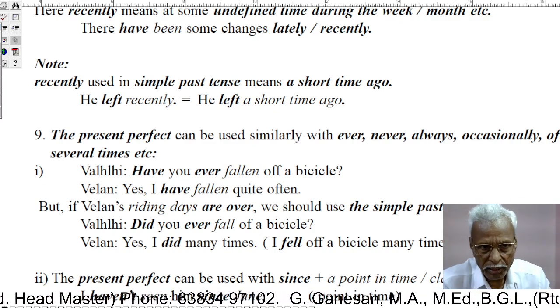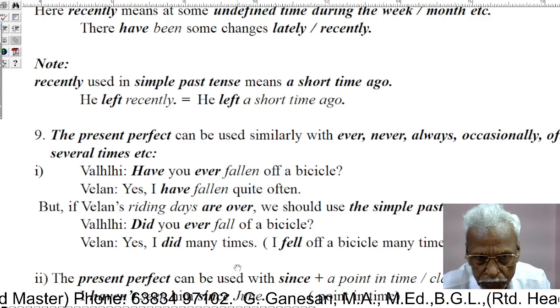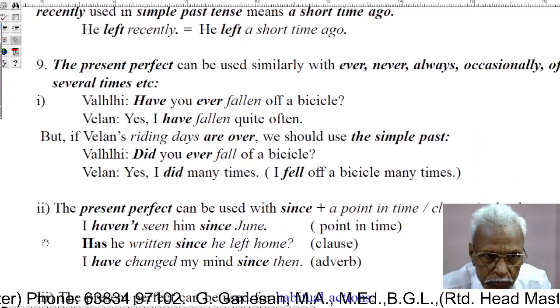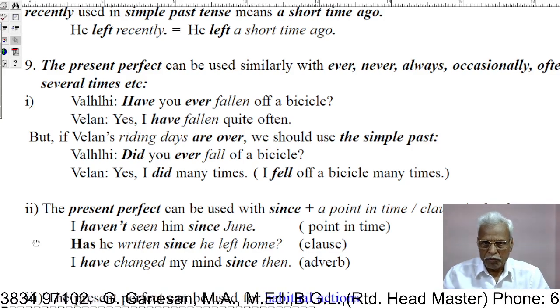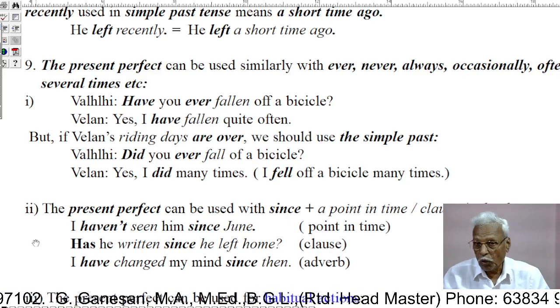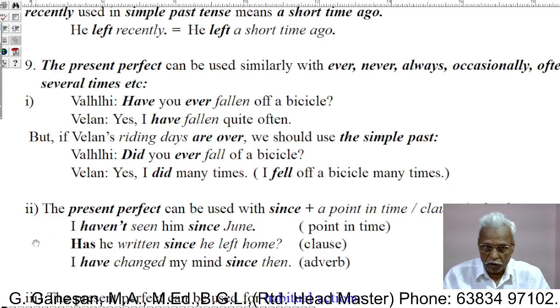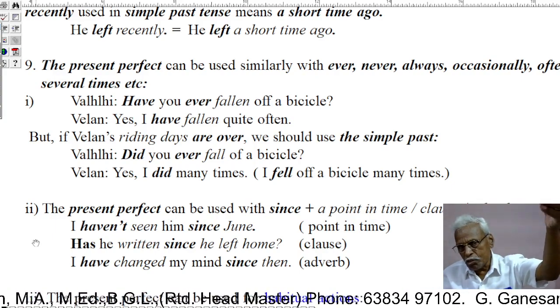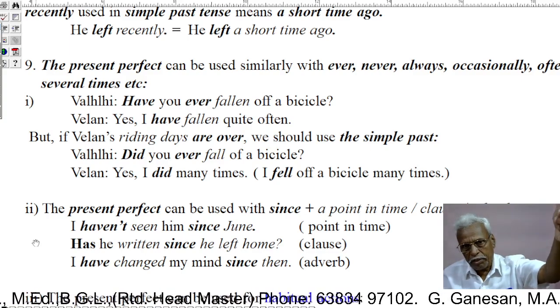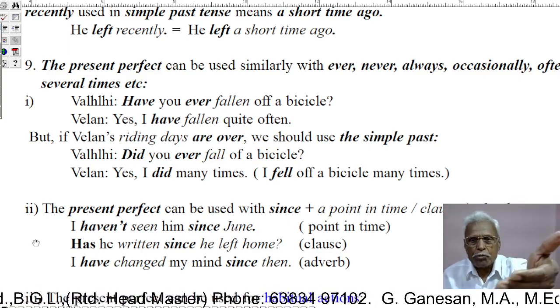Let us see the ninth use. The present perfect can be used similarly with ever, never, always, occasionally, often, several times, etc. As we use lately and recently, we can also use these adverbs.